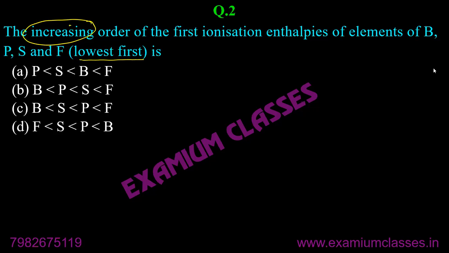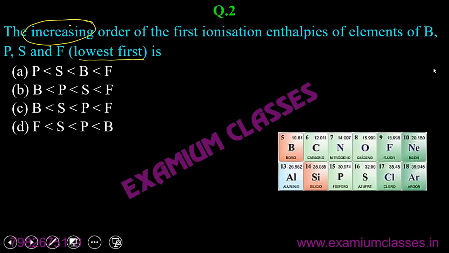So normally, without any exception, if we are talking about increasing order of first ionization enthalpy, we know that first ionization enthalpy decreases when we move down a group, and ionization enthalpy increases when we move from left to right.